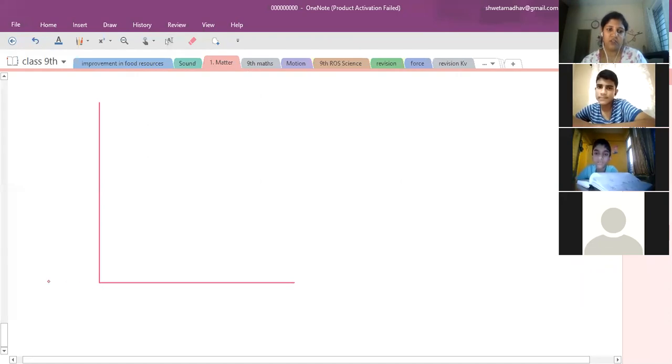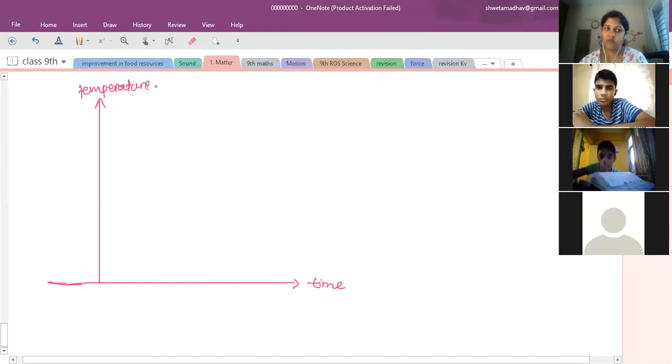Now initially it was at -10 degrees Celsius. If we draw the graph, this is time and this is temperature. So initially the temperature was -10 degrees Celsius, approximately, and this is the 0 value. Now as we heat, the temperature keeps on increasing. As the time duration increases, the supplied heat energy increases the temperature.